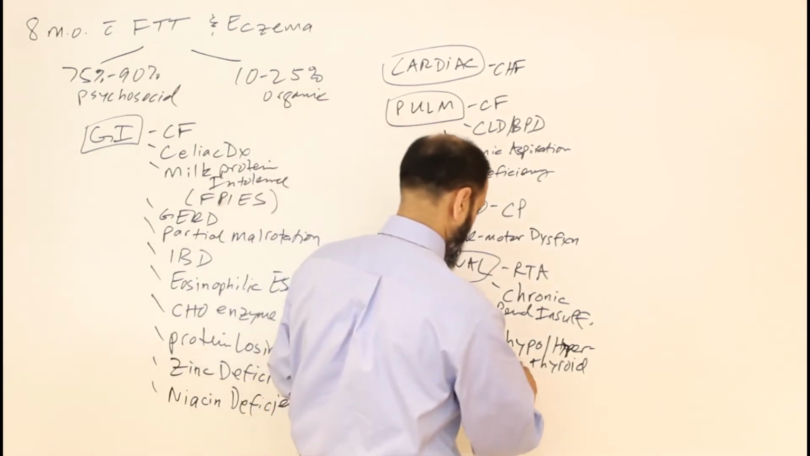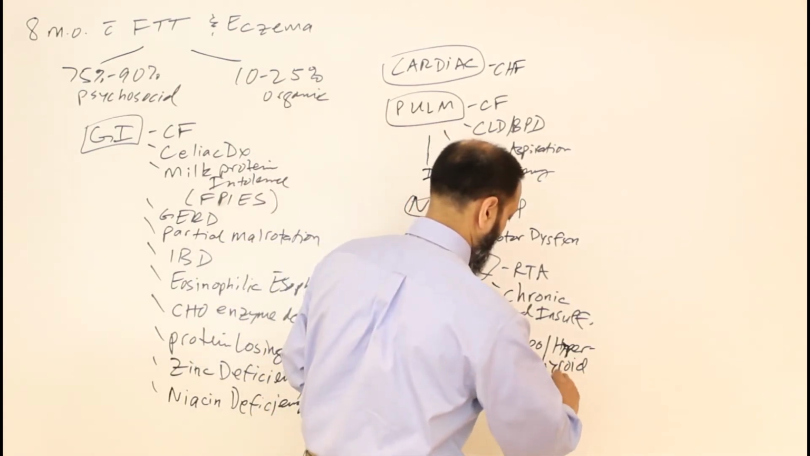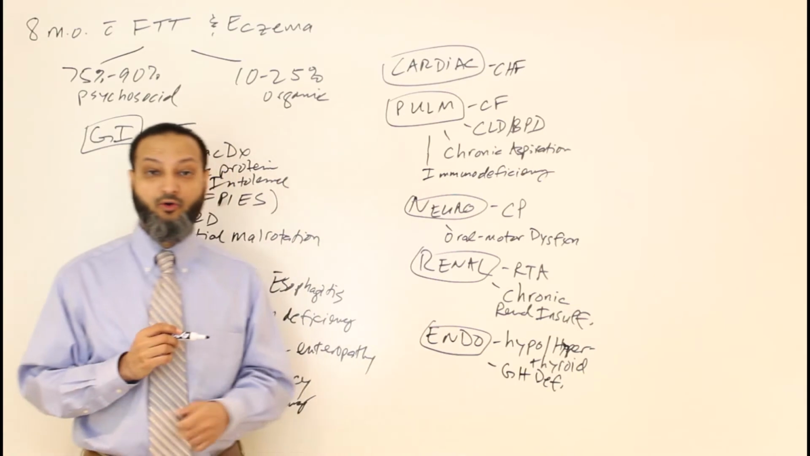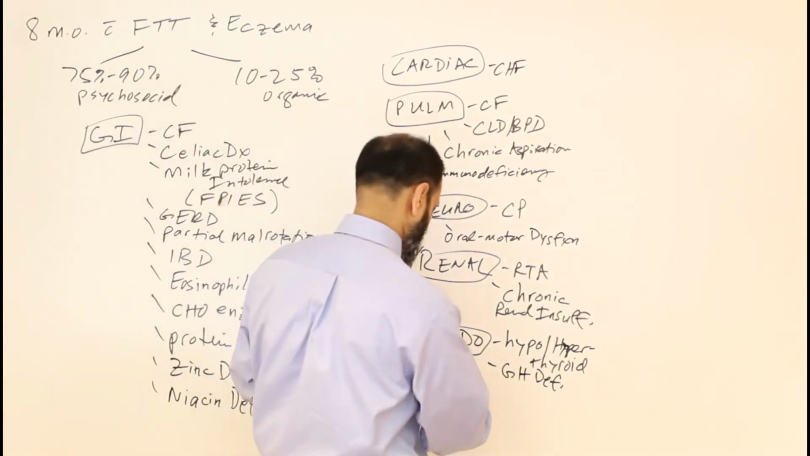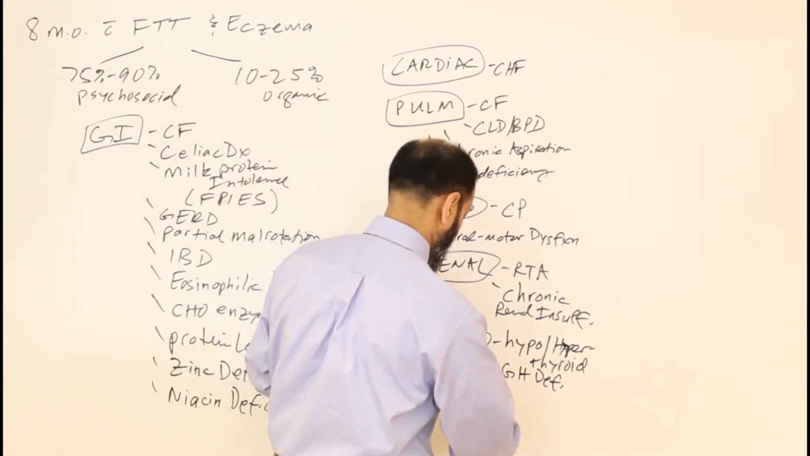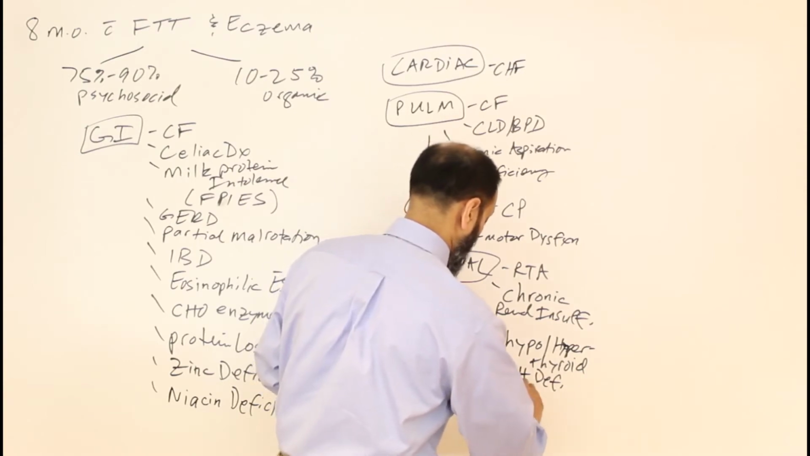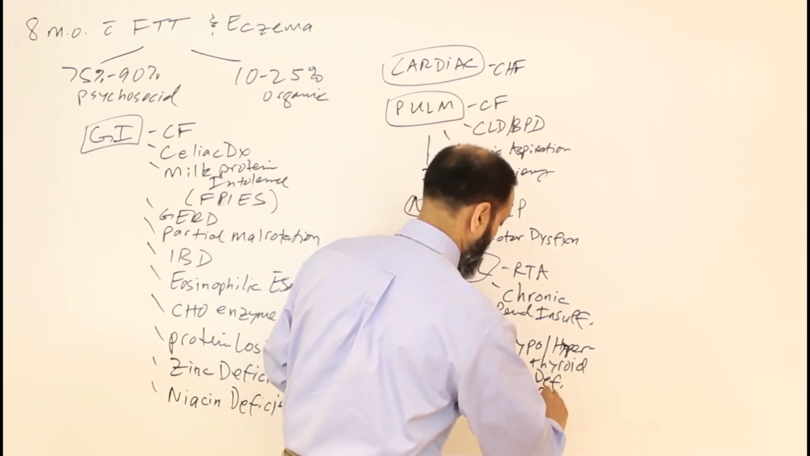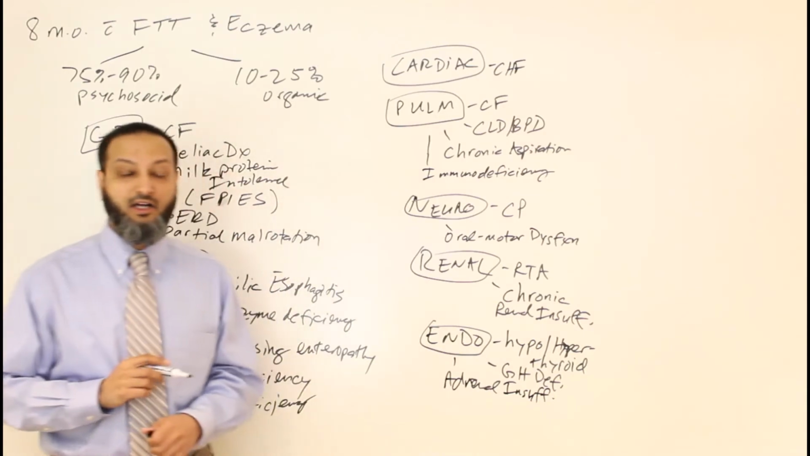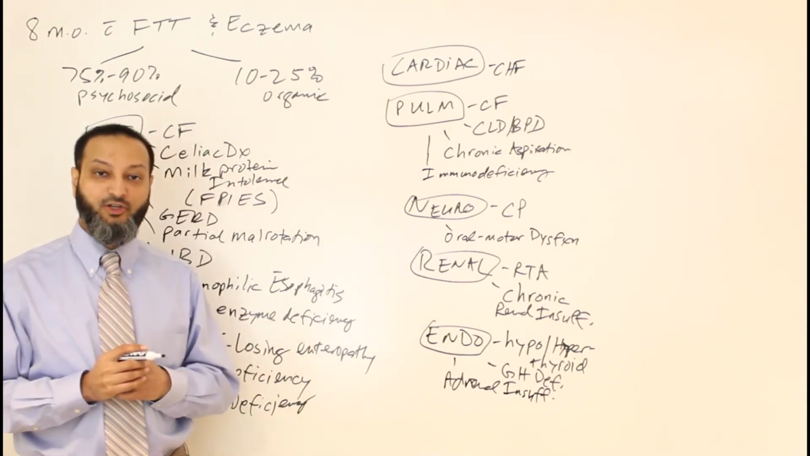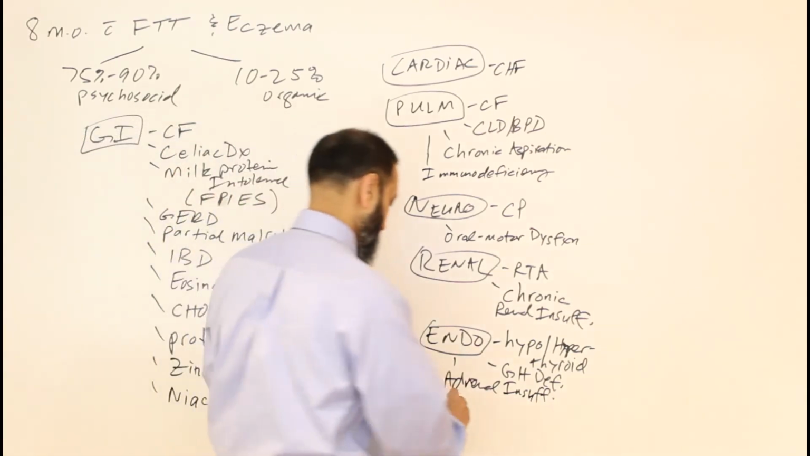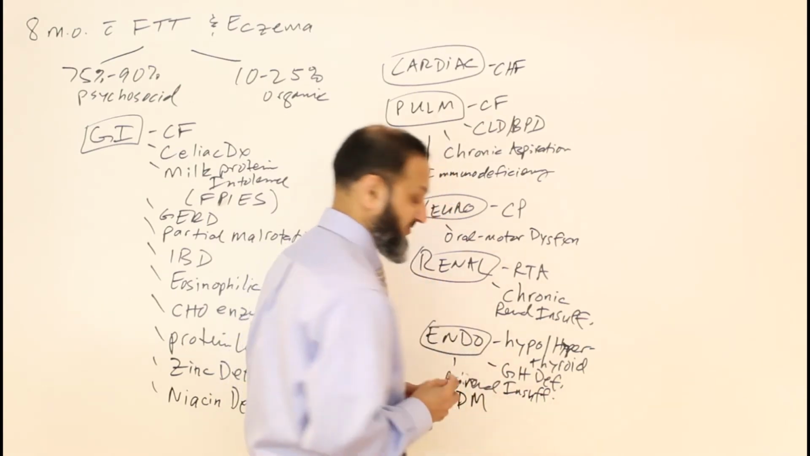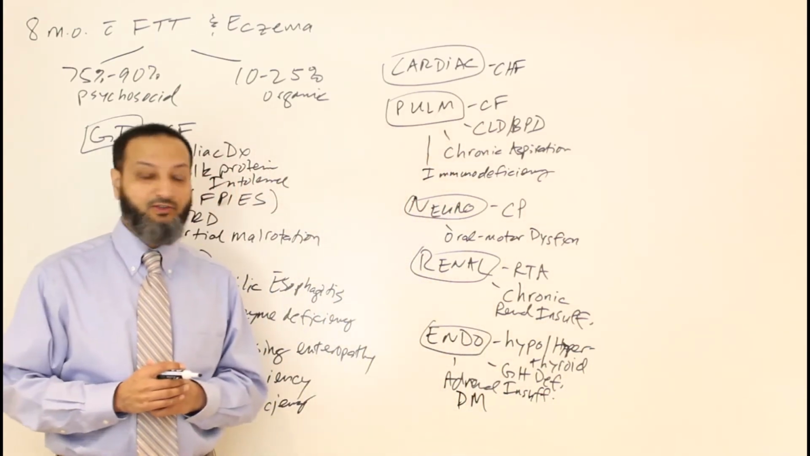Other things can include a growth hormone deficiency. That can cause failure to thrive and poor growth, or adrenal insufficiency. So that can also cause poor growth and poor weight gain. And a couple other things under endocrine can include diabetes, so type 1 diabetes mellitus, which can definitely give you weight loss and poor weight gain and failure to thrive.